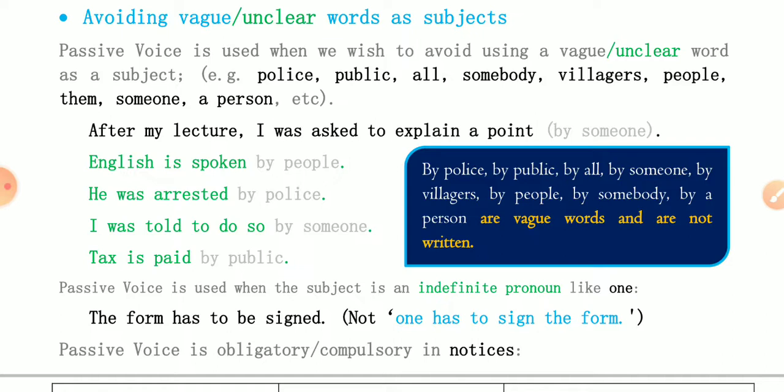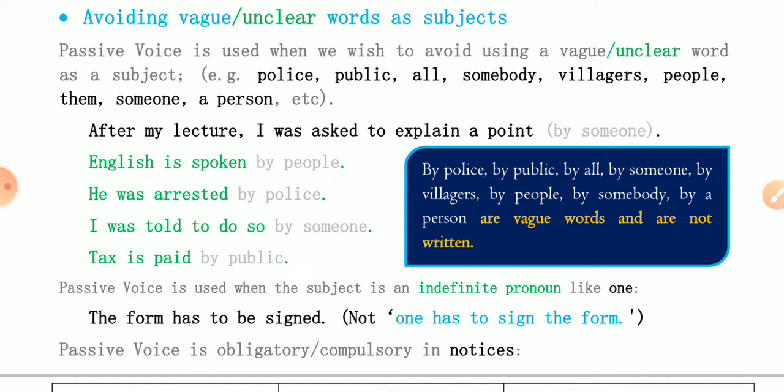English is spoken by people. He was arrested by police. He was told to do so by someone. Tax is paid by public. So here I have mentioned by police, by public, by all, by someone, by villagers, by people, by somebody, by a person. These are vague words and are not written in passive voice, but we must write them in active voice.